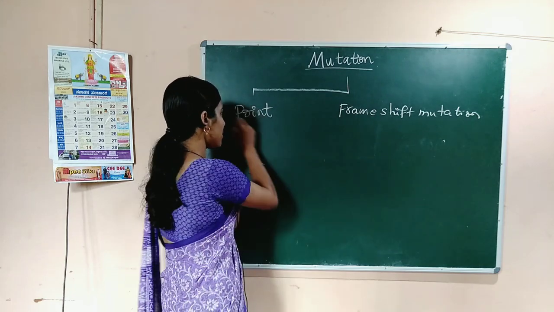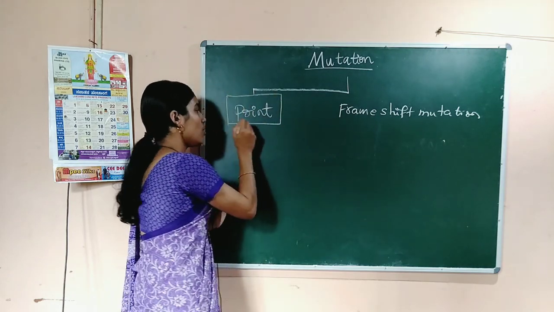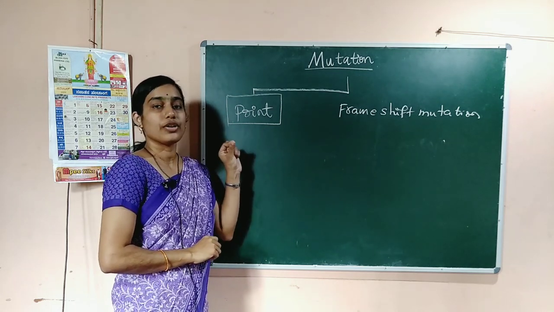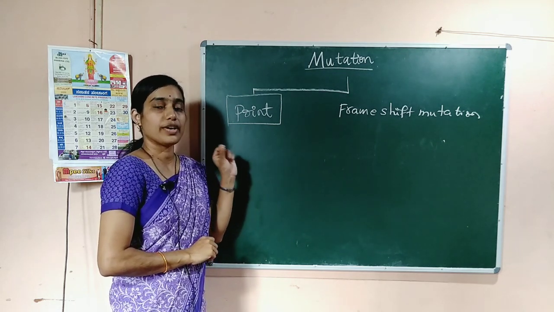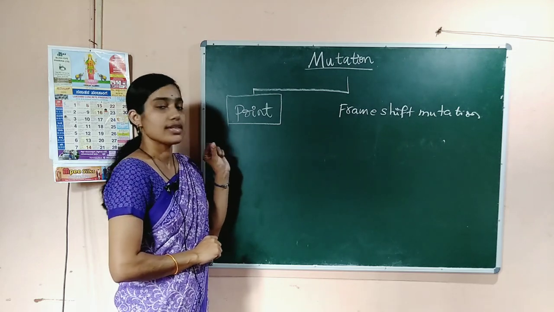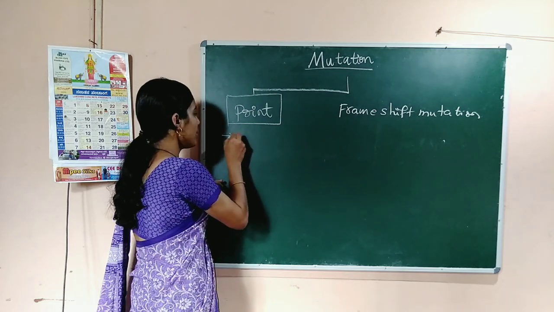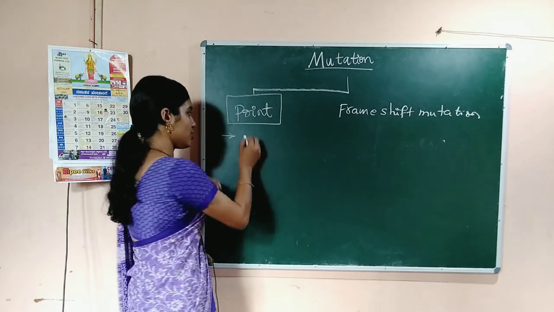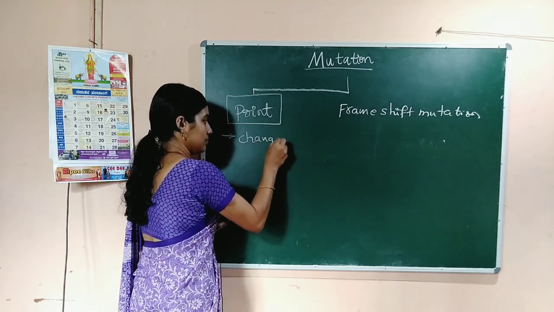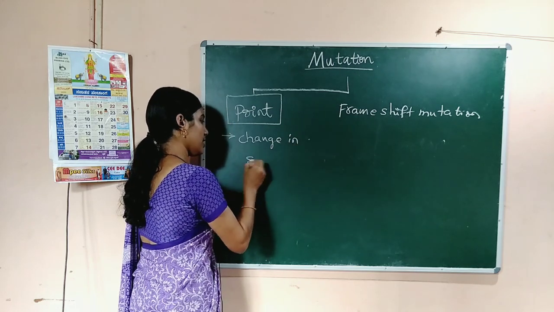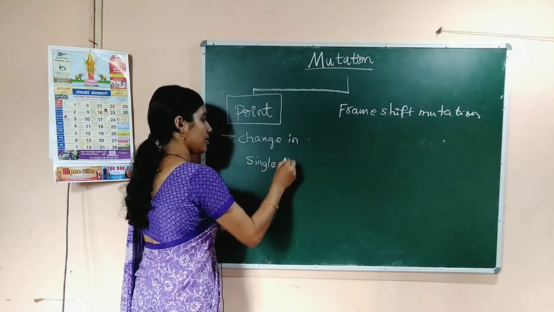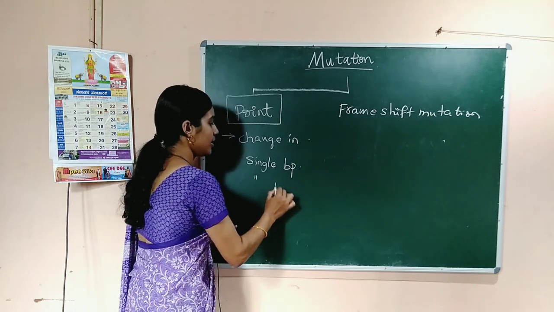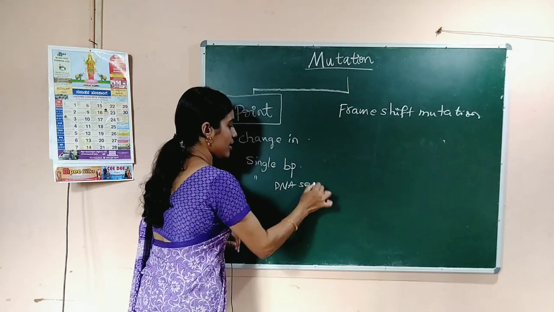So, what is meant by point mutation? Point means at one particular DNA base or one particular DNA sequence. Point mutation results in the change in a single base pair or single DNA sequence.